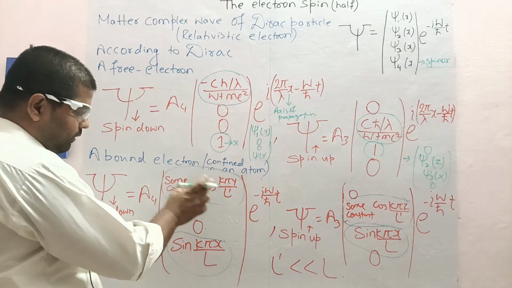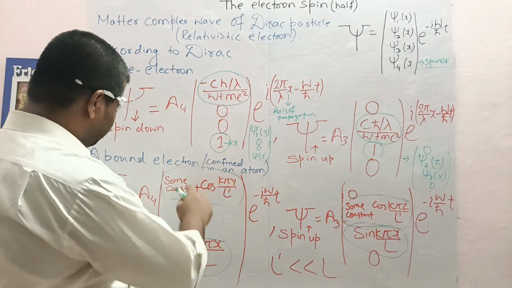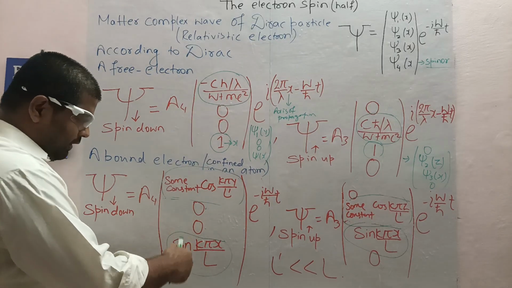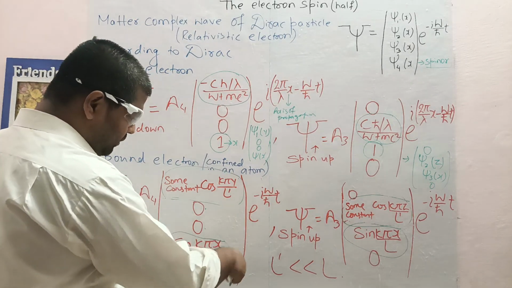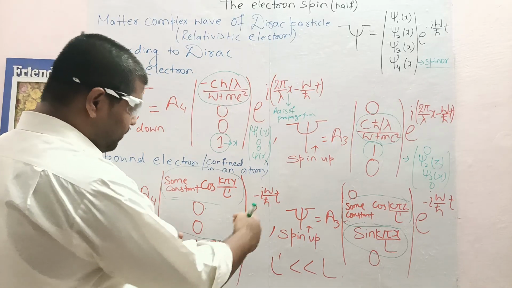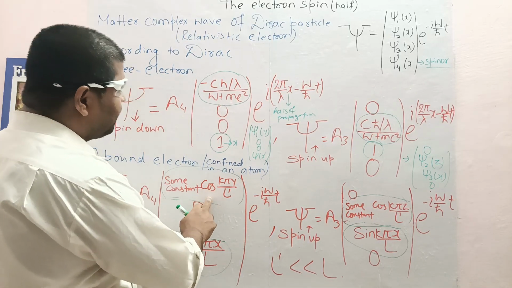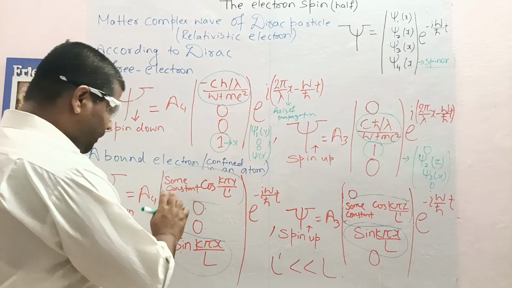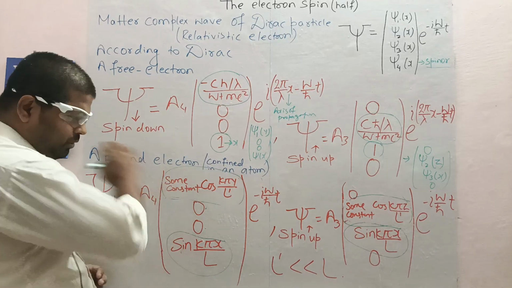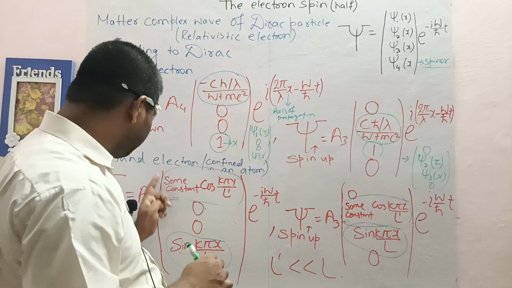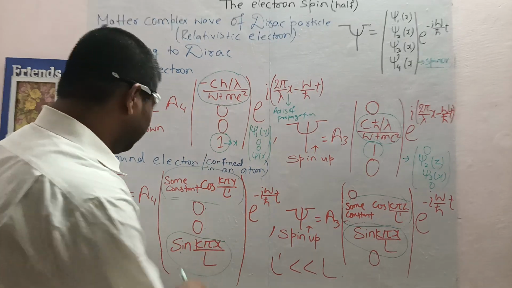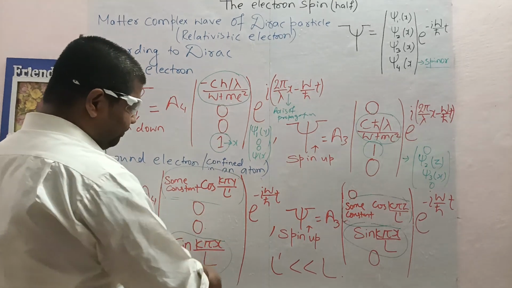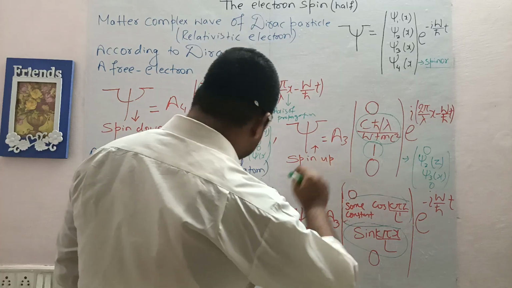In the Dirac quantum state for a bound electron, here it was some other function. Now I say that if they are orthogonal to each other, then this goes along the x-axis, the axis of propagation, then this must be in y or z, as here for the free state. So in the bound state also we use that function. And here some constant that is real according to me, no i, because I already shifted it by 90 degrees, and due to the axis it has shifted, so I removed i. And the same goes to here.